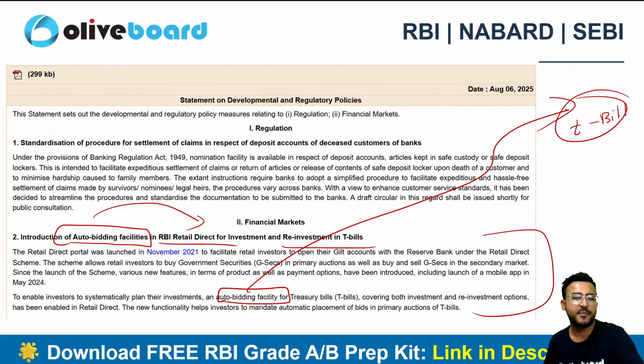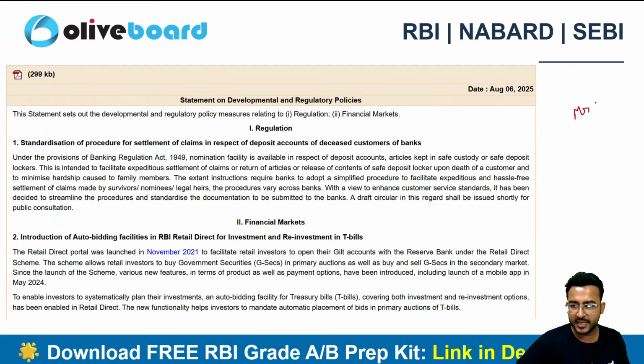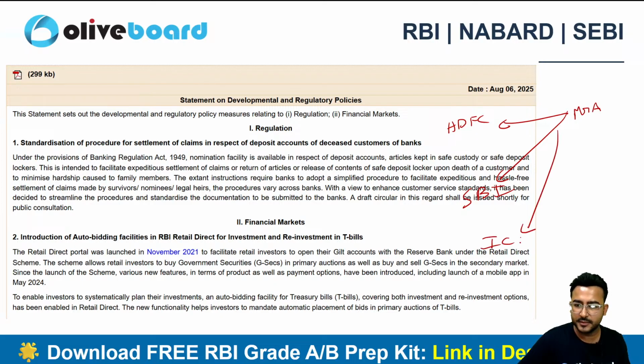Plus what RBI did is they have standardized the procedure for the settlement of claims as well. Now let's suppose there was Mr. A. Now Mr. A is having multiple bank accounts in HDFC Bank, in SBI Bank, in ICICI Bank, right? Unfortunately Mr. A is no more.